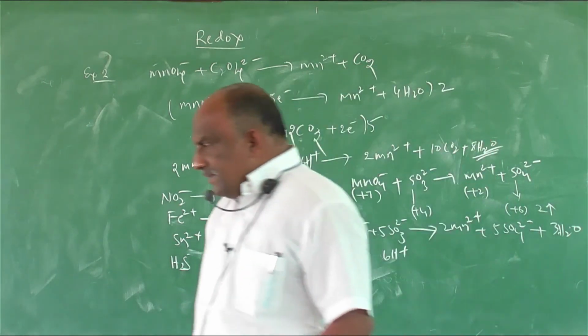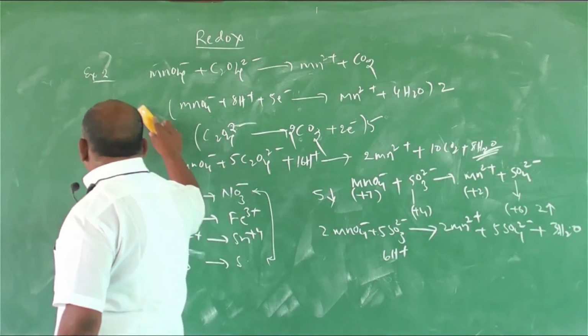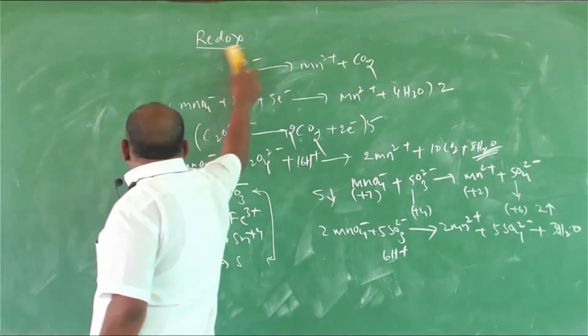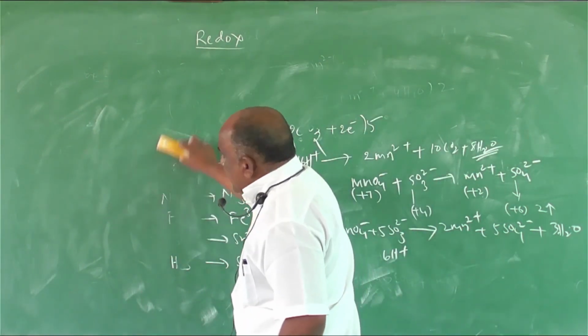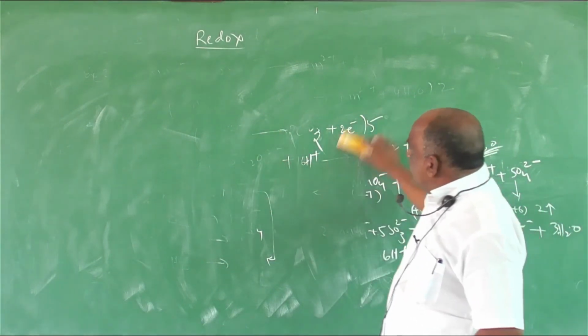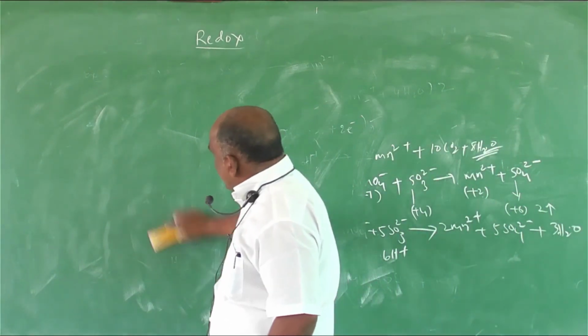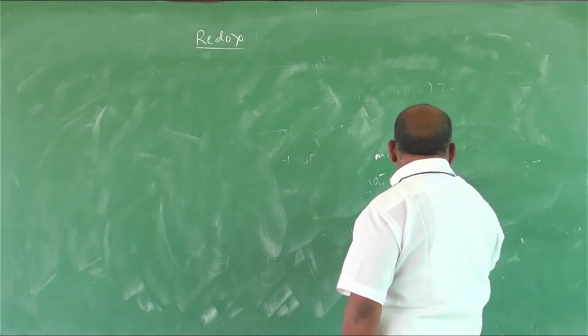But for examination purposes, practice more for alkaline medium. Alkaline medium is very important. And in acidic medium, MnO4 minus gives rise to Mn2 plus. You should make a note regarding this. I will give 3 examples.